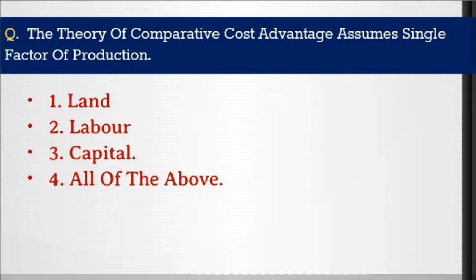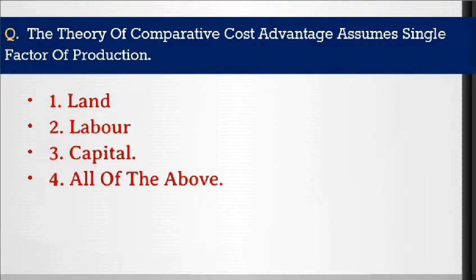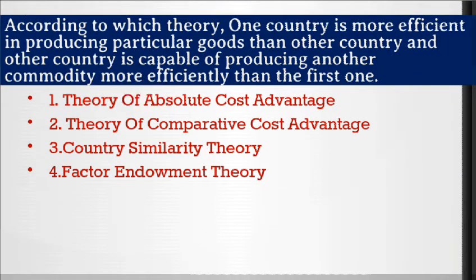When we discussed the assumptions of the comparative cost advantage theory, we studied that it is a 2 into 2 into 1 model. That is, 2 countries, 2 commodities, and 1 factor of production or 1 cost of production, that is labor. So our correct answer is option number 2, labor.